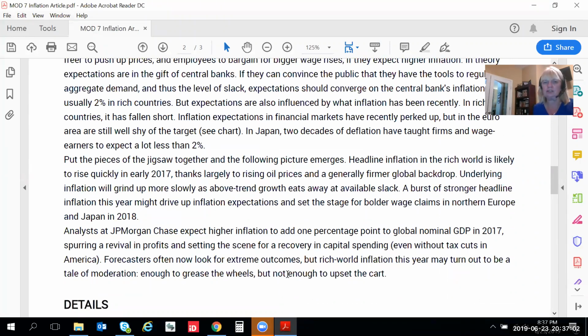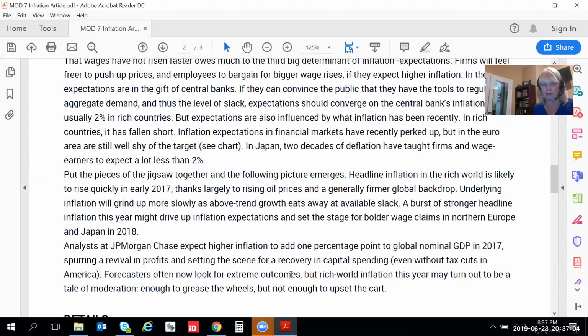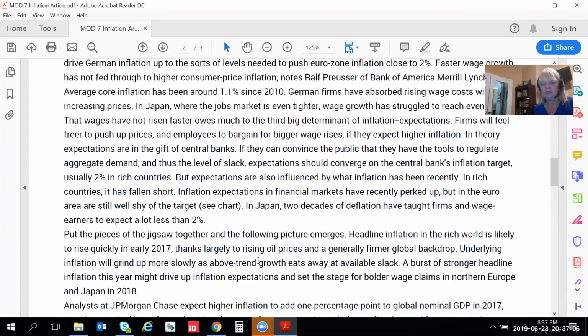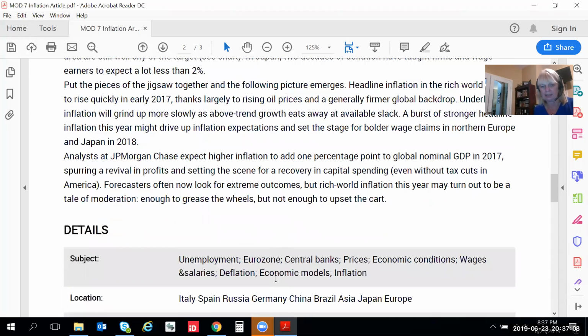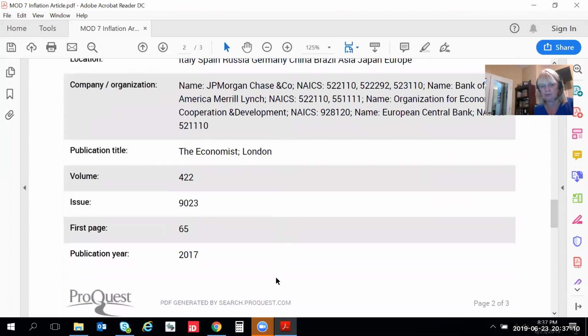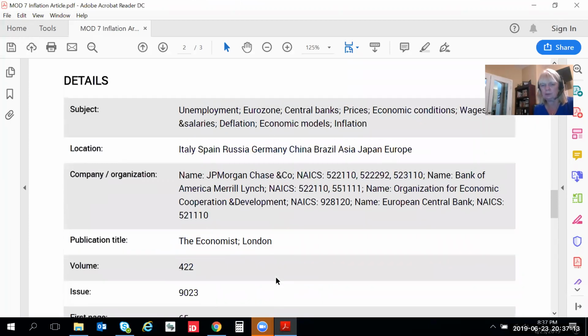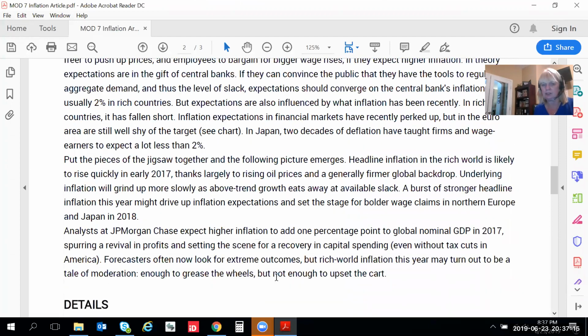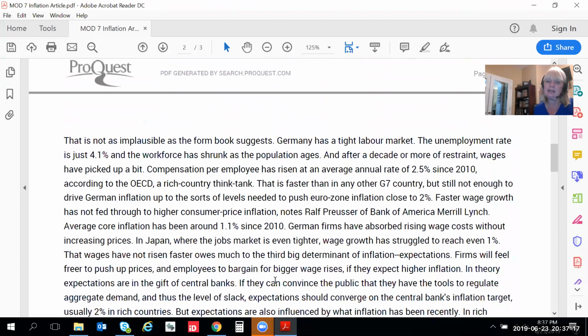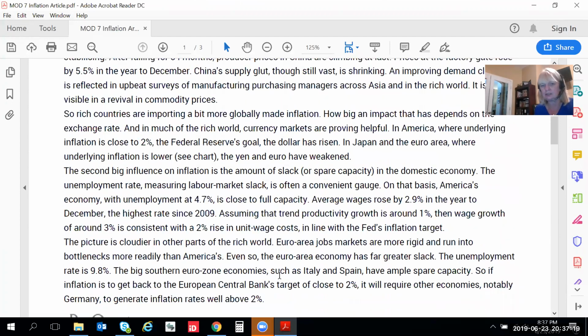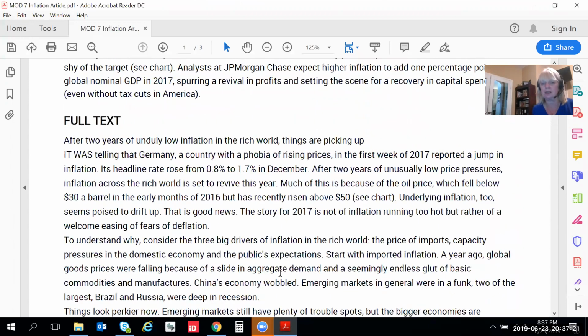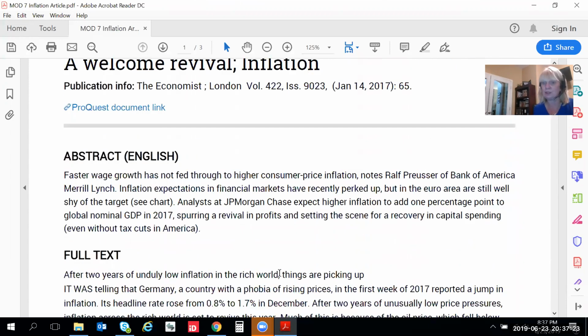Everything you need for your DQ is found in this article. And this article, by the way, it says it's 3 pages, but the last page is a lot of summary material like this. It's really about 1.5 pages. And so it's a short read, it's an interesting read, it's a good article from The Economist, and I look forward to hearing what you have to say about what they have to say about the economy.